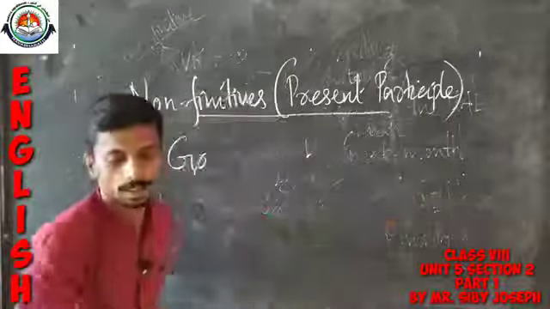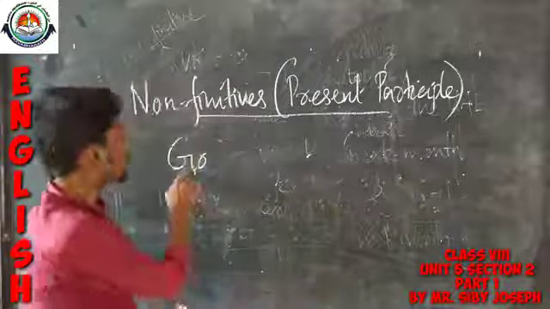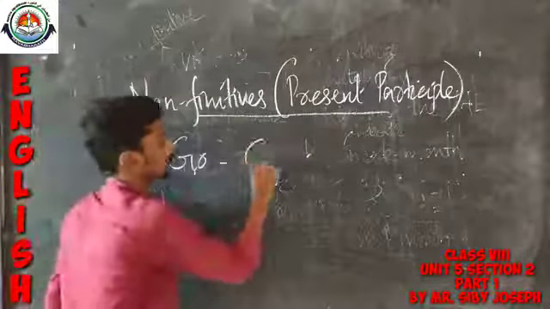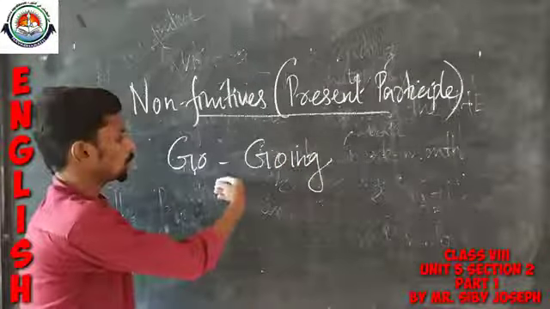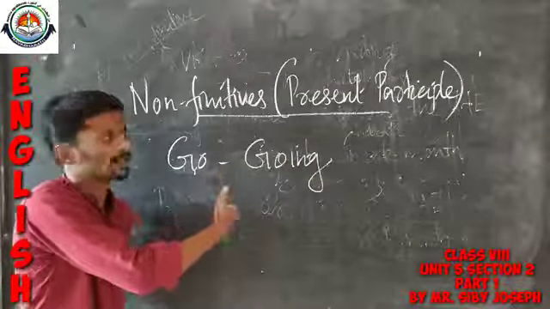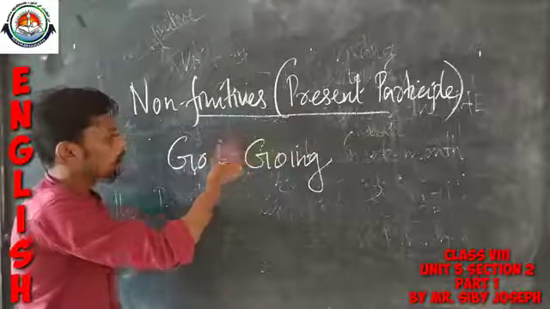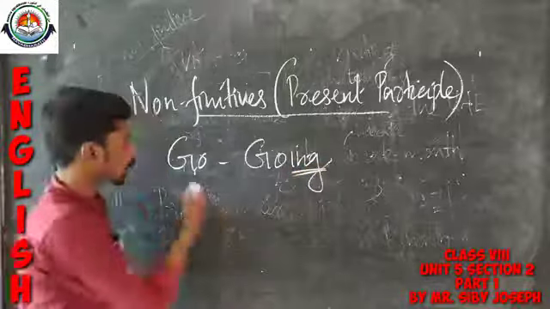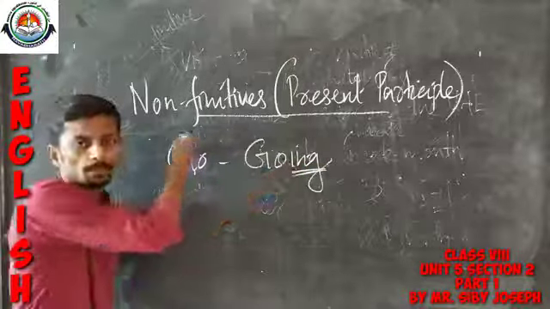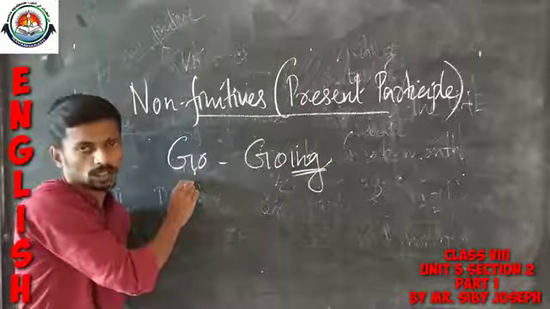Very simple. The present participle form of the word go is going. So, we can construct the present participle of a particular word by adding ing. So, going is the present participle form of the word go.